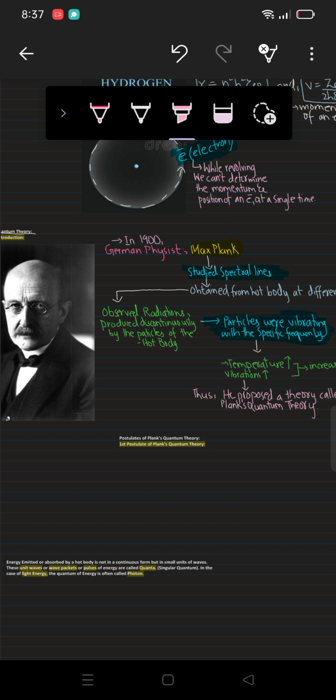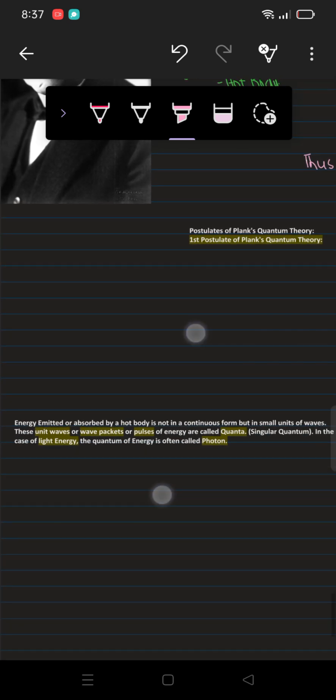Let's check that first. As I've already written here, energy is emitted or absorbed by a hot body. Of course, if you have a hot body, it will either absorb energy or emit energy, right? So energy emitted or absorbed by a hot body is not in a continuous form, because he observed discontinuous radiations produced by the particles of the hot body.